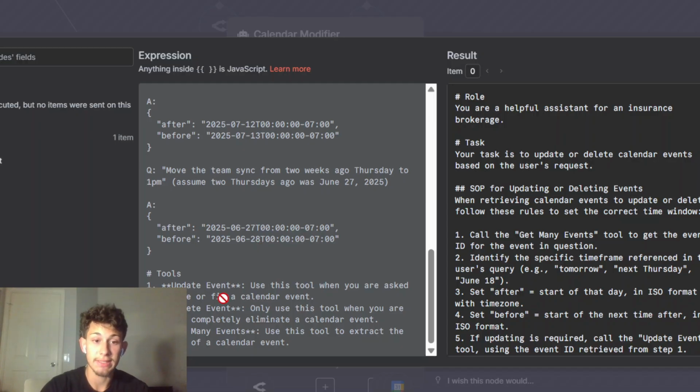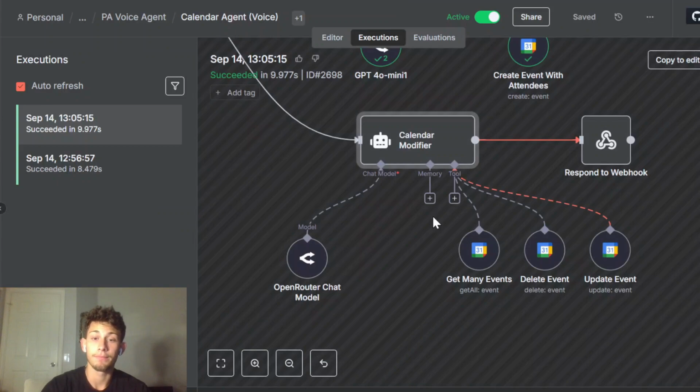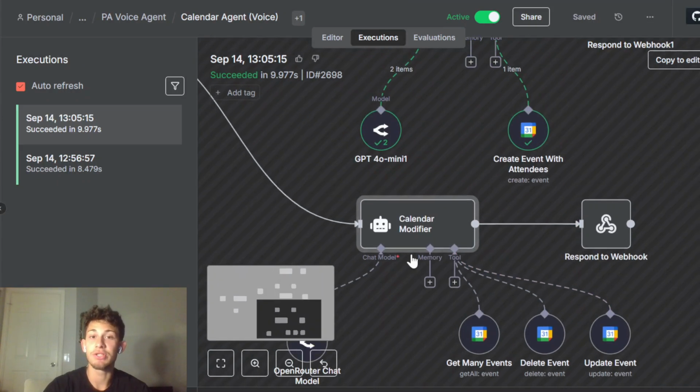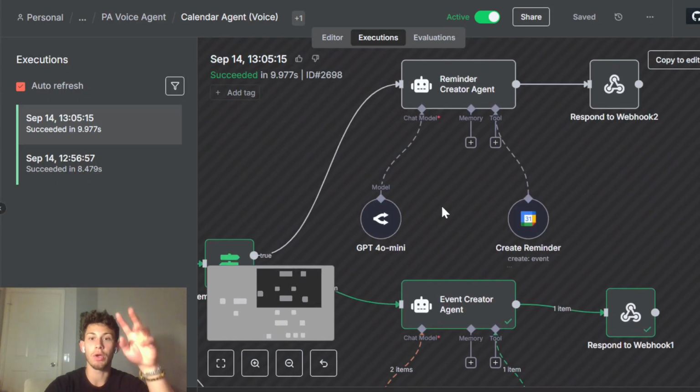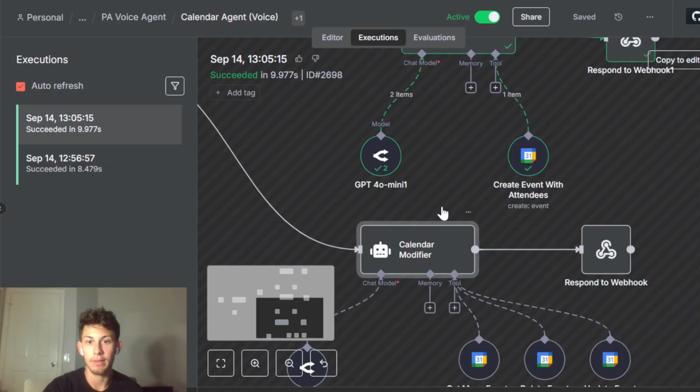And then we're just listing out the tools that it can use, right? So yeah, as you can imagine, if you just had one AI agent doing all these tasks, it would break. It would break so quickly.